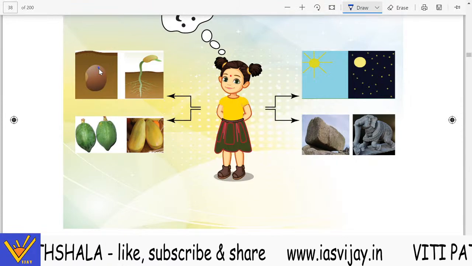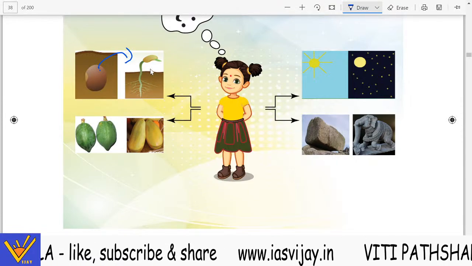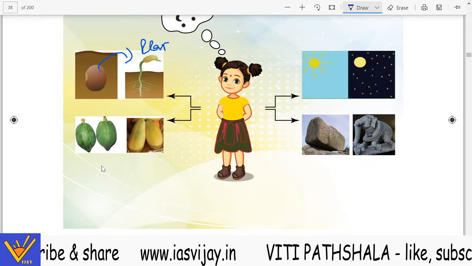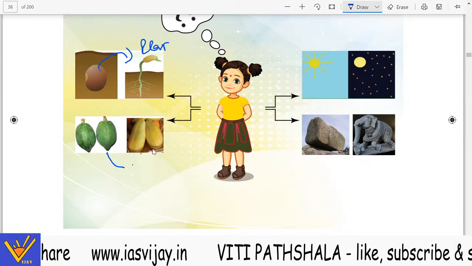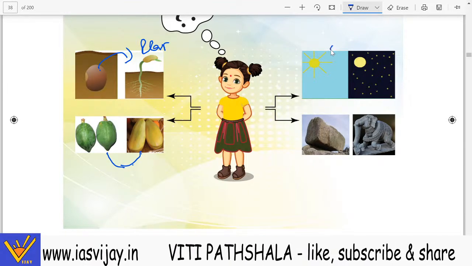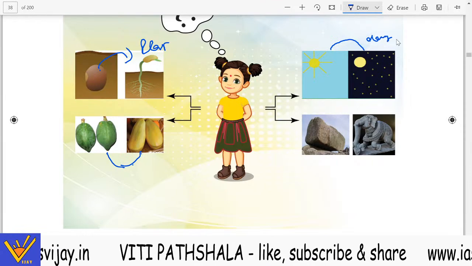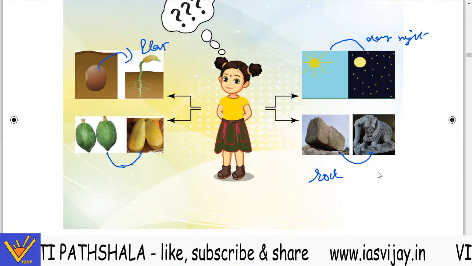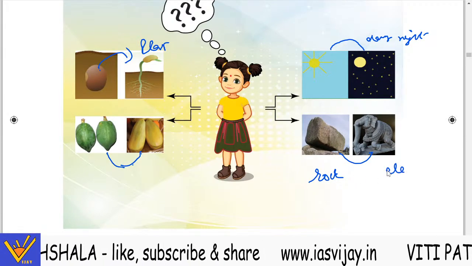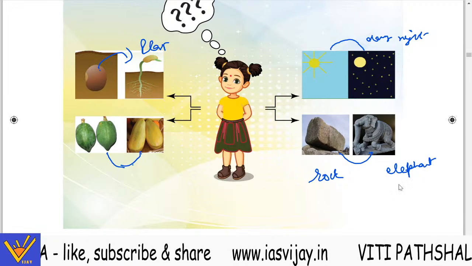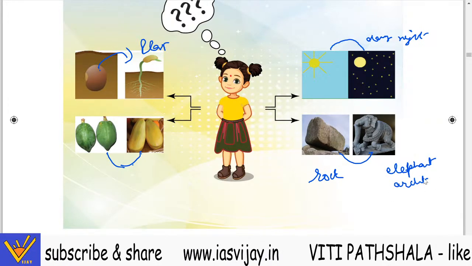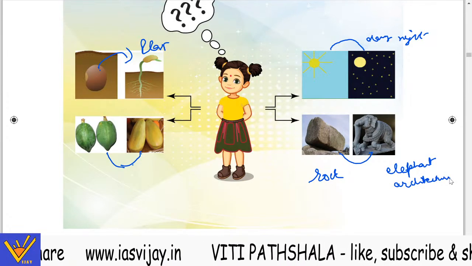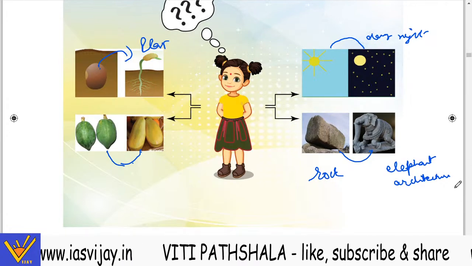So how a seed changes into a plant, then how an unripened fruit changes into a ripened fruit, then here comes this day into night, and how this rock changes into a beautiful elephant architecture, or we can say that it is changed into such a nice idol, an idol.